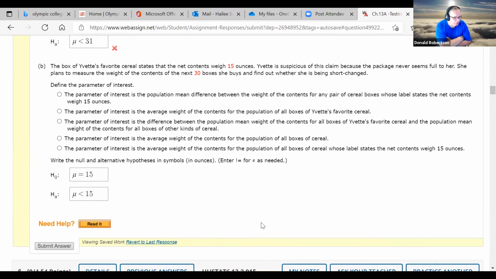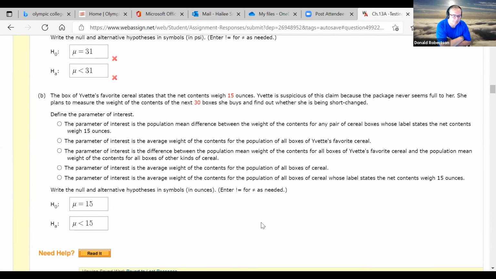All the null and alternate do is set up who you think is the null, right? What do you believe is true, in the past at least? And then the alternate's going to be, what do you think is now true, right? Have you got a feeling that you're getting less cornflakes in your box, or that tire pressures are less than they should be, whatever? Right, you want to hit a click on that and we'll see how